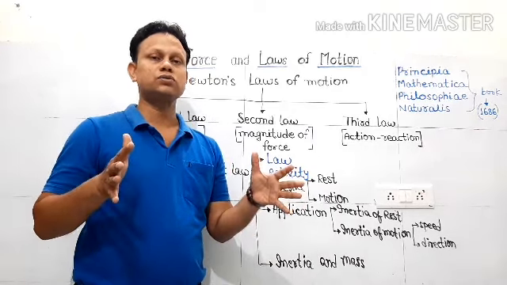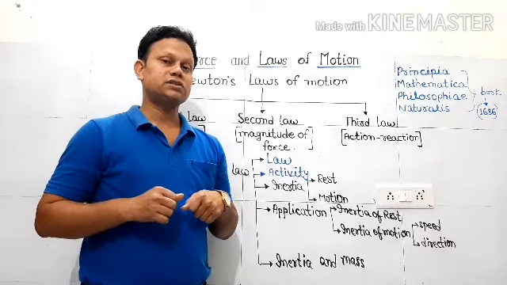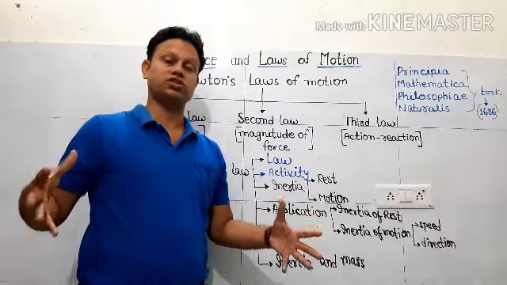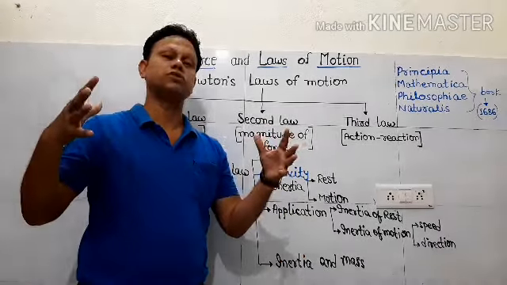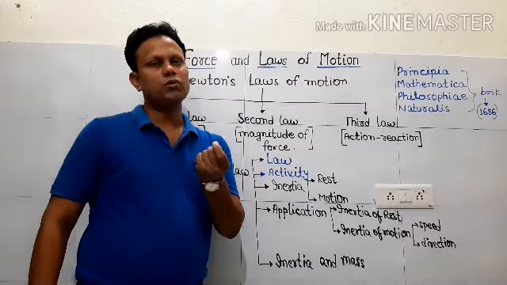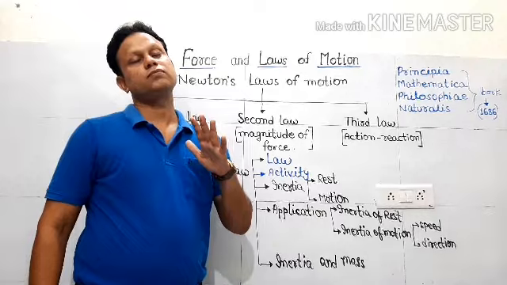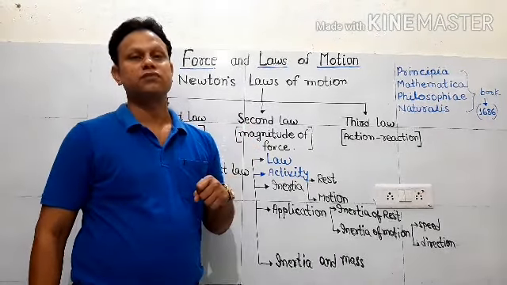But for a large stone, it is very difficult. So what can we conclude from that? A body with larger mass will have a larger tendency to not change, because that requires a large amount of force. But an object with smaller mass can be easily changed from rest to motion or motion to rest.